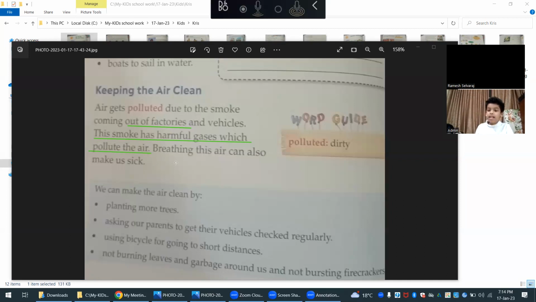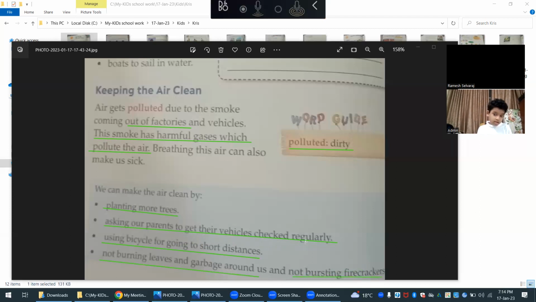Can you read this? What do you mean by polluted? Polluted means dirty. Let me read. We can make the air clean by planting more trees, asking our parents to get their vehicles checked regularly, using bicycles for going short distances, not burning leaves and garbage around us, and not bursting firecrackers.